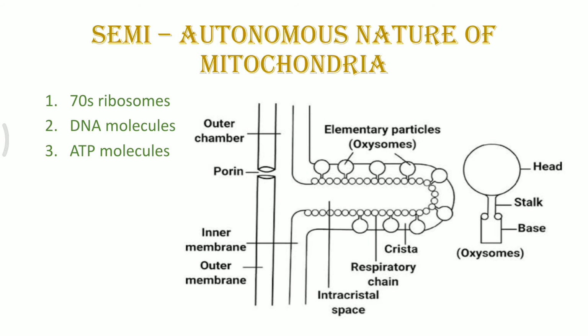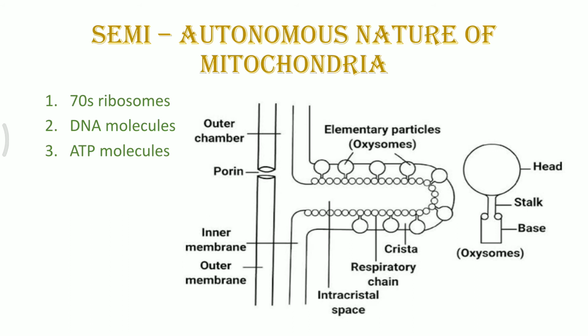The 70S ribosome is present in the mitochondria, which makes it self-sufficient for the formation of protein, and the entire process of protein synthesis can be done with the help of the 70S ribosomes. The mitochondria also has its own DNA molecule, which is known as mitochondrial DNA, and it is capable of forming mRNA, which is messenger RNA, and this can be used to replicate the content of DNA. The ATP molecules also provide energy.